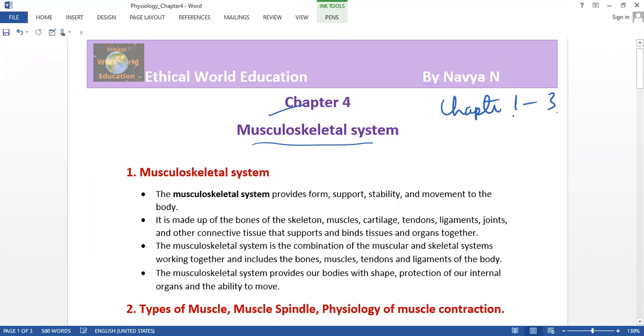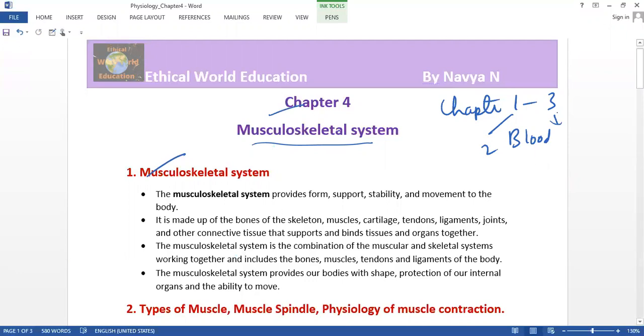From chapter 1 to chapter 3, we studied the introduction, the blood in chapter 2, and nerve physiology in chapter 3. And chapter 4 is all about the musculoskeletal system. So the first concept: what is this system?